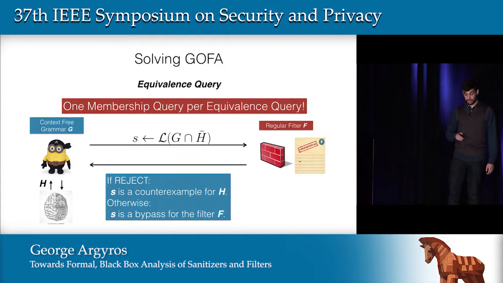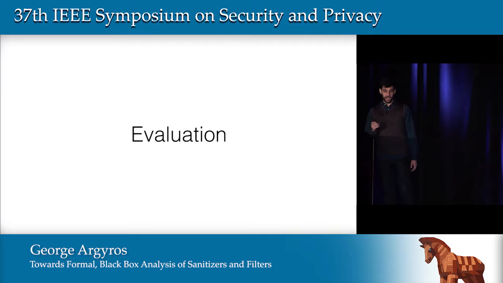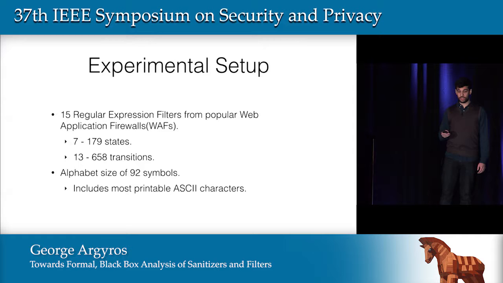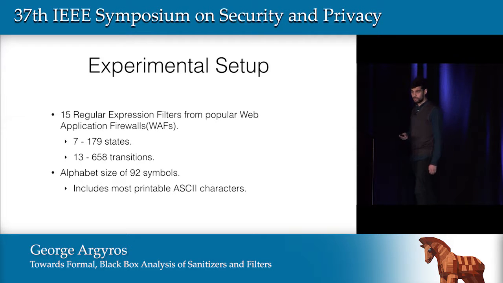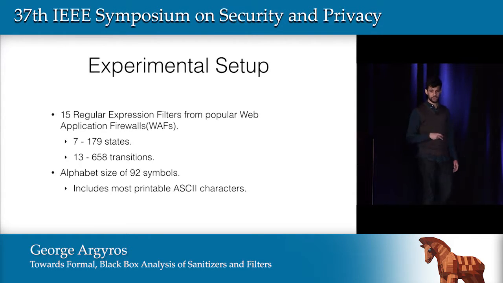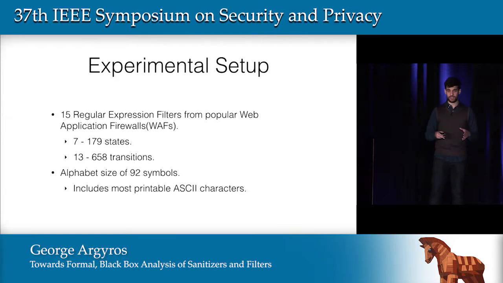a practical setting. So going into the evaluation of these algorithms, we have to decide how we are going to evaluate them. And we chose 15 regular expression filters from popular web application firewalls. These filters have a range of sizes, both regarding states and transitions. And for an alphabet size, we chose 92 symbols, which contains most printable ASCII characters. And therefore, we are able to express a large range of attacks using this alphabet.